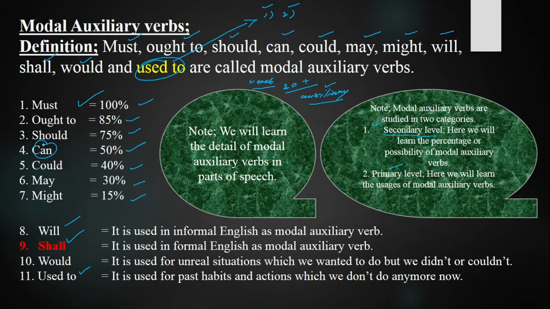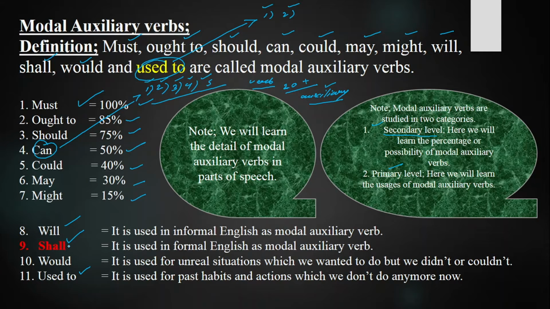Suppose we take one of the modal auxiliary verbs, can. Like I say, can has got some 5 usages. Number 1, it is used for physical ability, number 2, it is used for mental ability. Number 3, it is used for authority. Number 4, it is used for permission, and number 5, it is used for possibility. So see, there are 5 usages. When we discuss them all with their examples, that will be known as the primary level. And secondary level we have been discussing. If you haven't seen, you can go for the previous lectures which are already uploaded. Must, ought to, should, can, could, may, might, will we have discussed, and today we are going to talk about